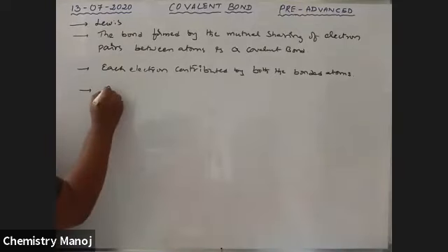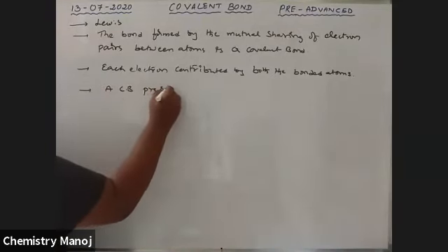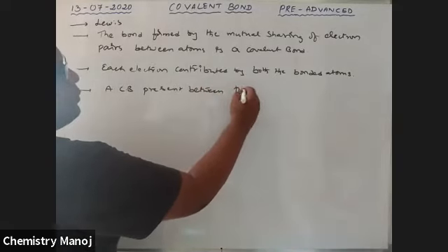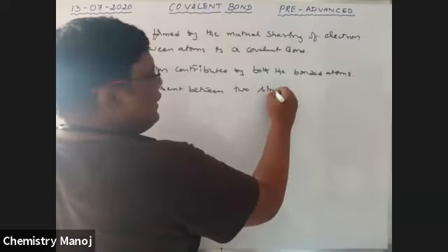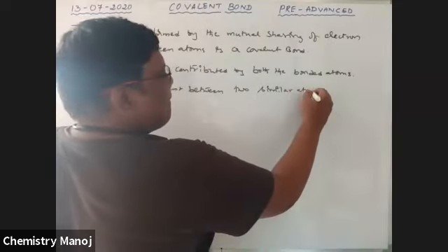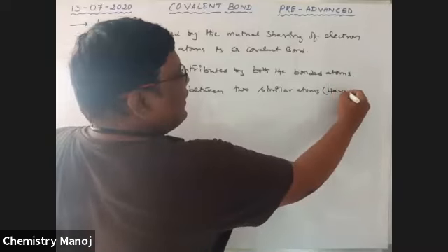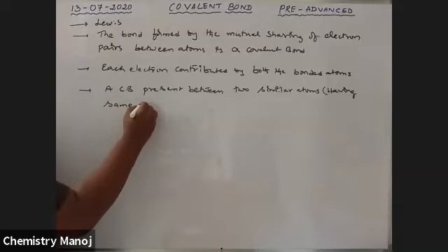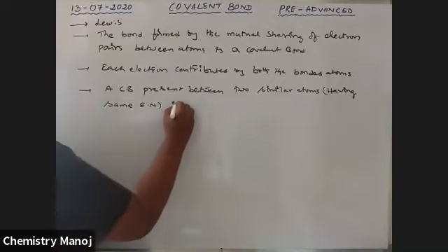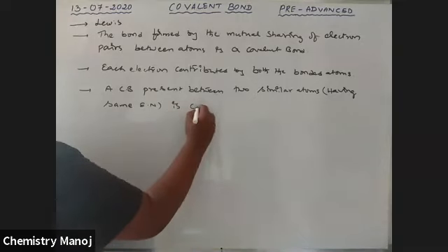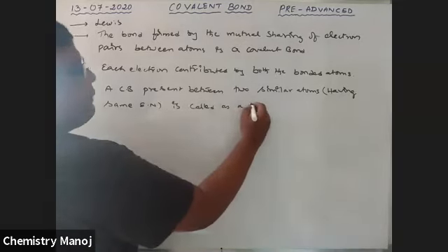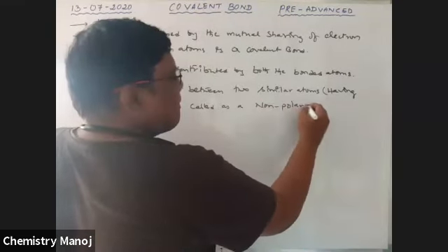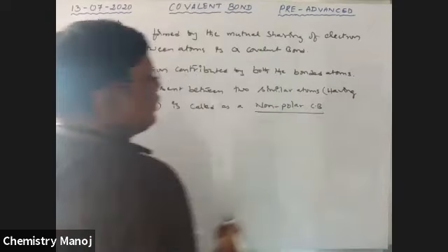So a covalent bond present between two similar atoms, that means having the same electronegativity, is called a non-polar covalent bond.